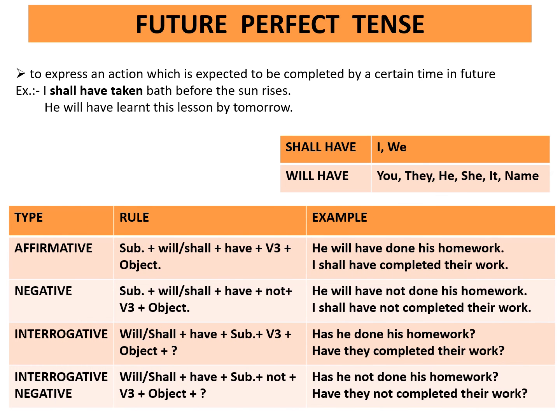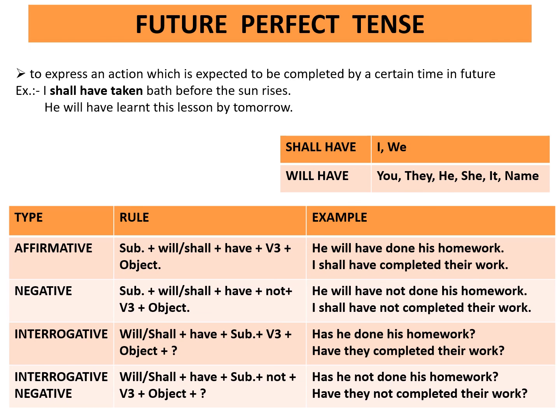Affirmative. Rule is subject plus will/shall plus have plus third form of the verb plus object. Example, he will have done his homework. I shall have completed my work. Negative. Rule is subject plus will/shall plus have plus not plus third form of the verb plus object. Example, he will have not done his homework. I shall have not completed my work.